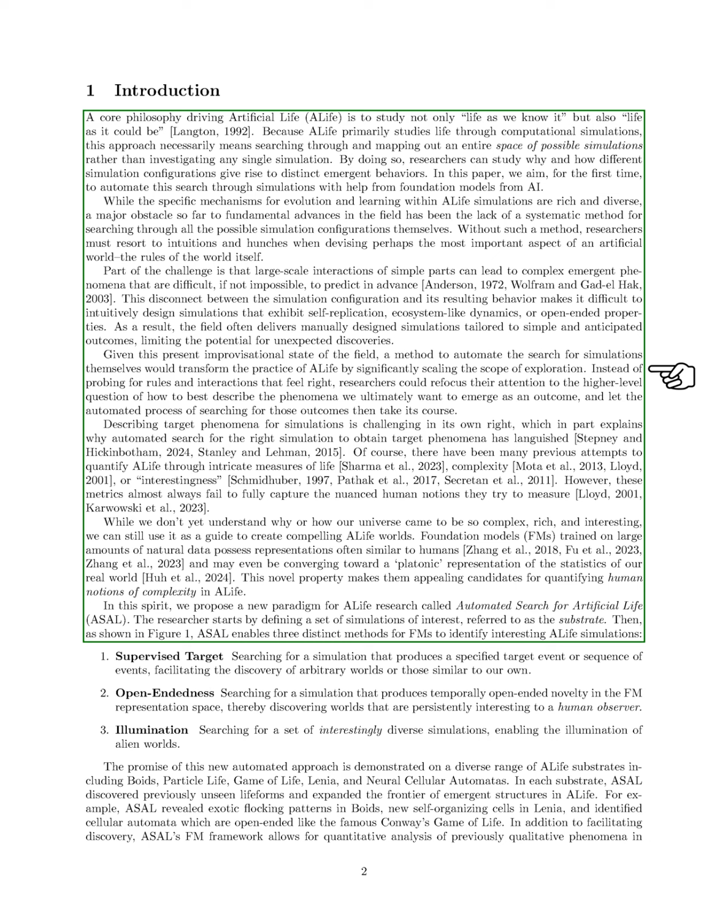By automating the search for simulations, we can shift our focus from guessing rules to articulating the phenomena we want to see emerge. However, defining these target phenomena is itself a challenge, which has hindered automated searches in the past. While there have been attempts to quantify A-life through various metrics, these often fail to capture the complexity we seek.